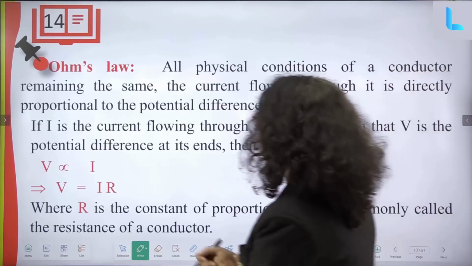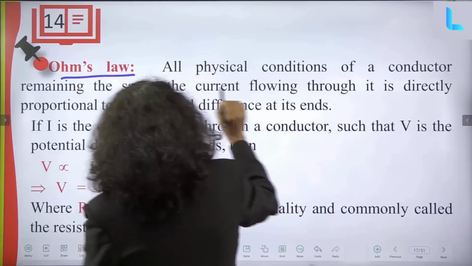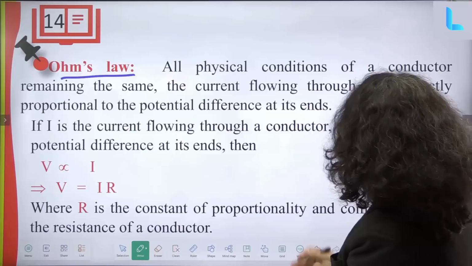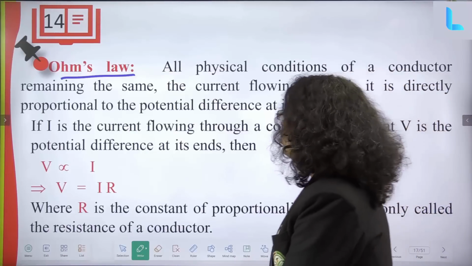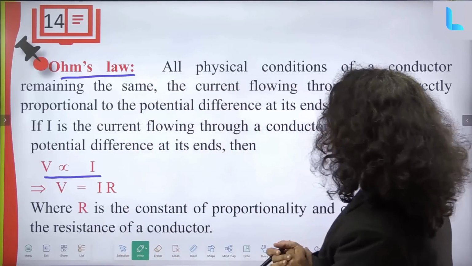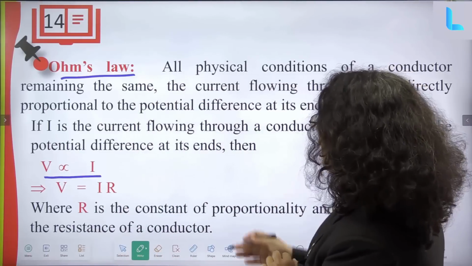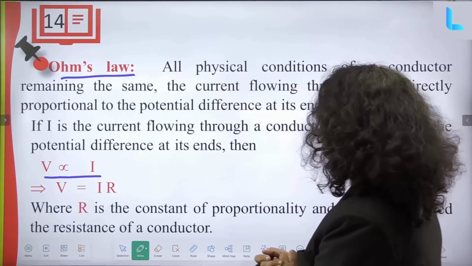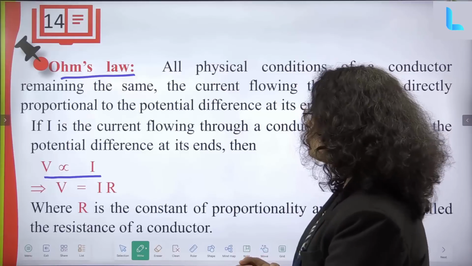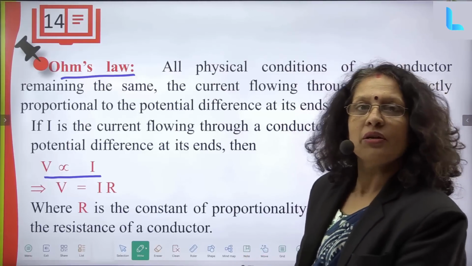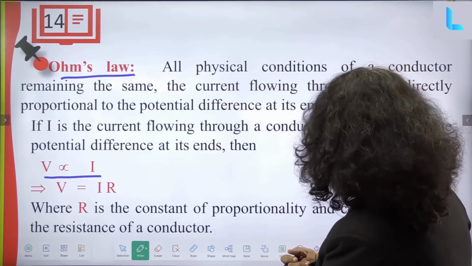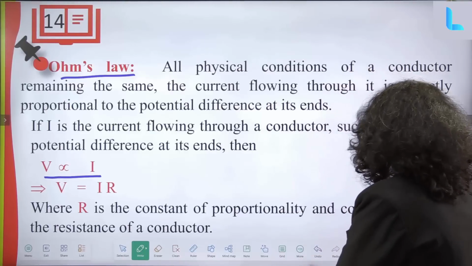Then Ohm's law. What do you mean by Ohm's law? Ohm's law is, all physical conditions of a conductor remaining the same, the current flowing through it is directly proportional to the potential difference. Okay, so current flowing is directly proportional to potential difference at its ends. If I is the current and V is the potential difference, so V is directly proportional to I. That is only Ohm's law, and the proportionality sign can be replaced by a constant. V is equal to I into R. So R will be the constant of proportionality and is commonly called the resistance of the conductor.